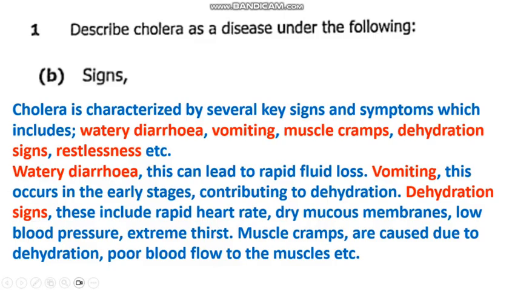So we now move on to our question 1C. So under question 1C, we have C1 and C2. So we are going to start with C1. So describe cholera as a disease under treatment. So here we need to look at how we can treat cholera. So the primary treatment for cholera focuses on replacing the lost fluids and the electrolytes. So this can be done by taking oral rehydration solution, intravenous fluids that can quickly replace fluids and the electrolytes. It can also be done by taking antibiotics, which can shorten the duration of diarrhea and reduce the amount of bacterial shed.